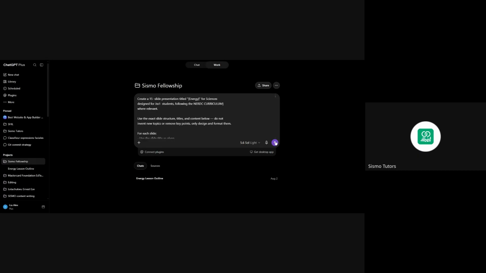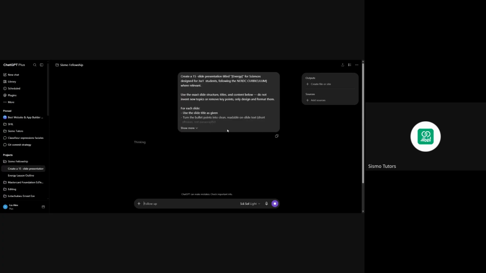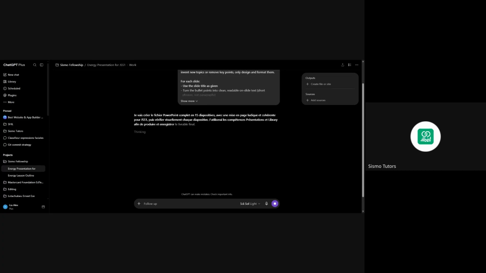Once you hit the button, just allow it to do its stuff. While it is doing that, you can be doing another thing on the side, maybe. But for me, I think the tool is using French. Don't worry. It's because of the person that did this before. One thing about having a group account is someone might have done something with French and told it to use it. But I will include that in the prompt later on. It should be in English.